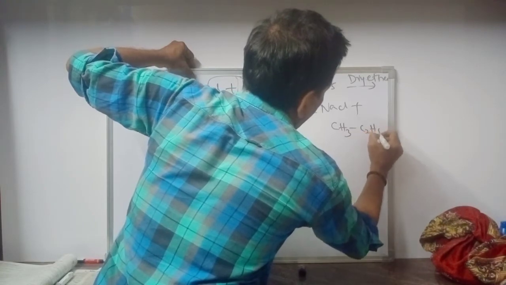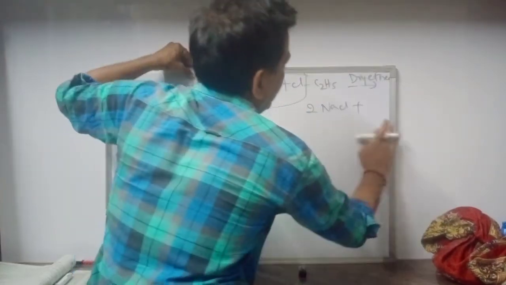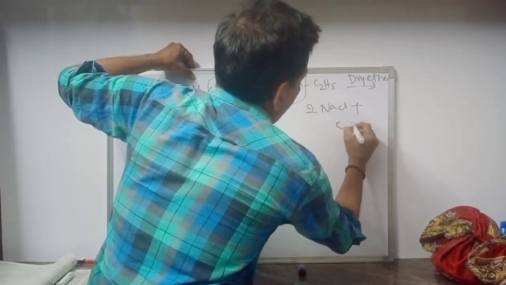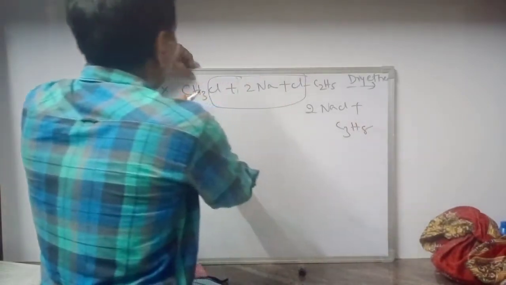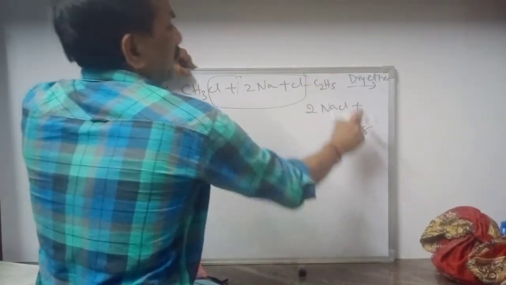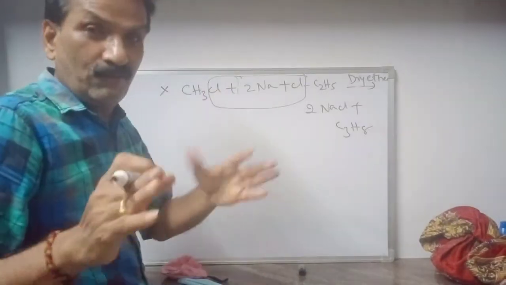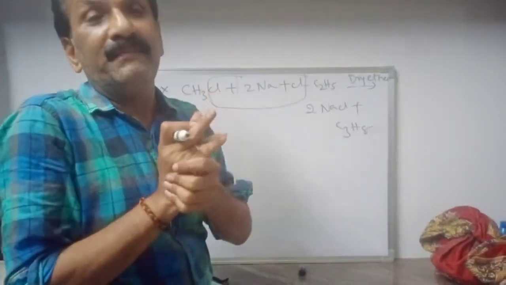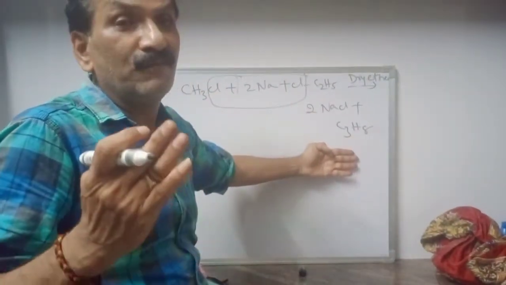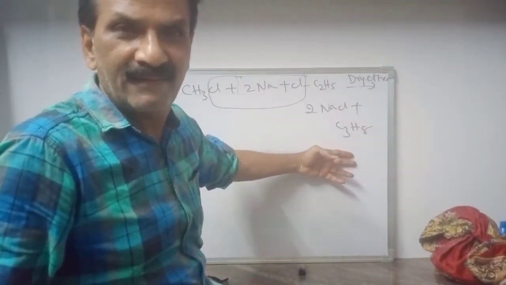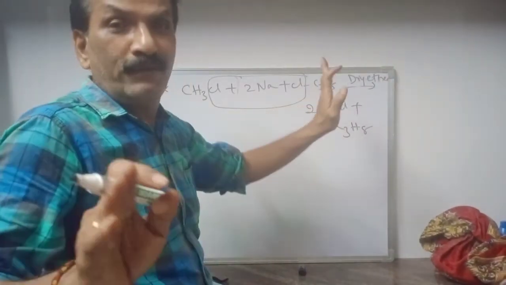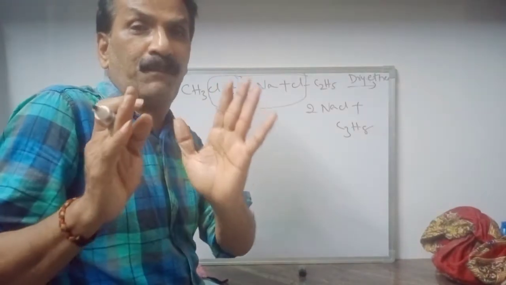What is this? Propane. C3H8, propane. But at the same time, do you know what will happen in this reaction? You are not satisfied that only propane may be obtained.